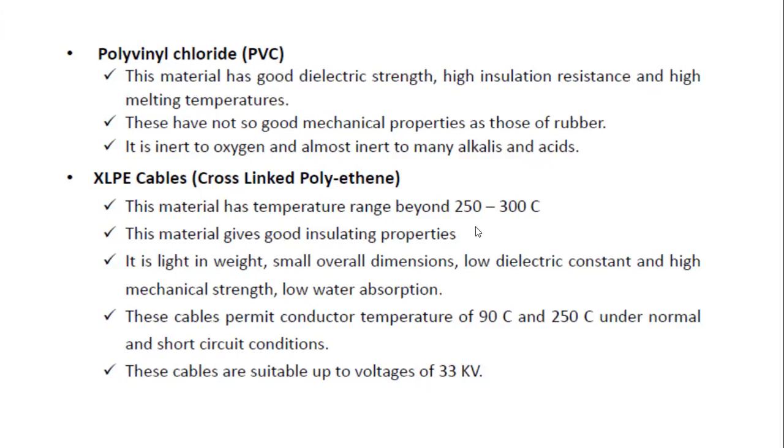This material has a temperature range beyond 250 to 300 degrees centigrade. When we are distributing or transmitting very high levels of voltage, in that case we are using the cross-linked polyethylene. It is the material that has high temperature resistance, and when we use high voltages that are distributed in underground cables, we use cross-linked polyethylene as the insulating material.